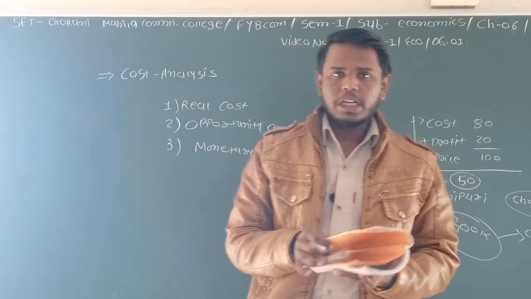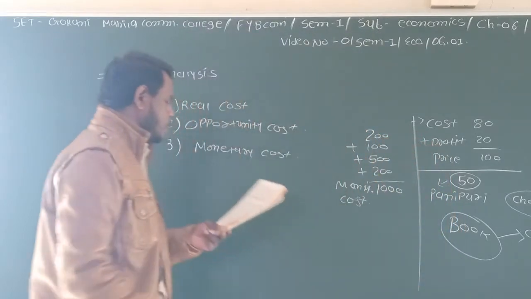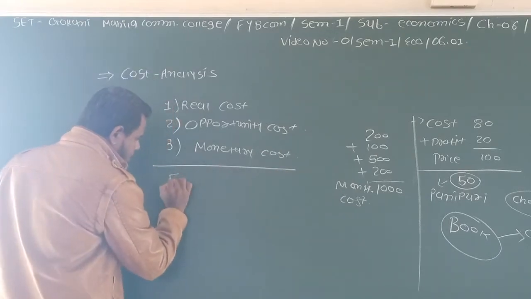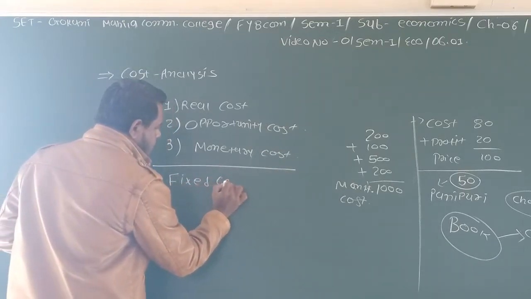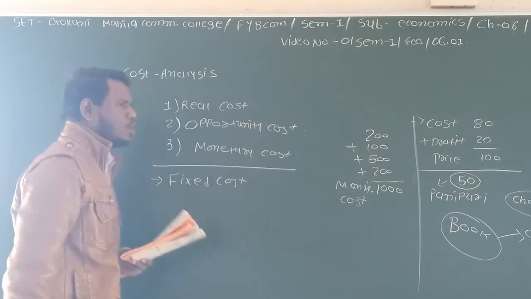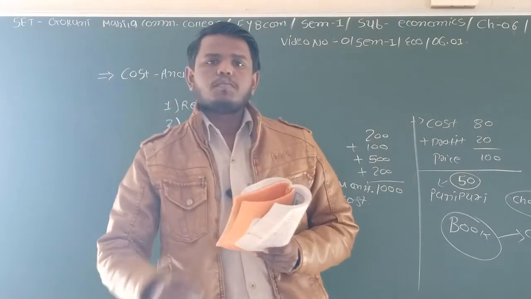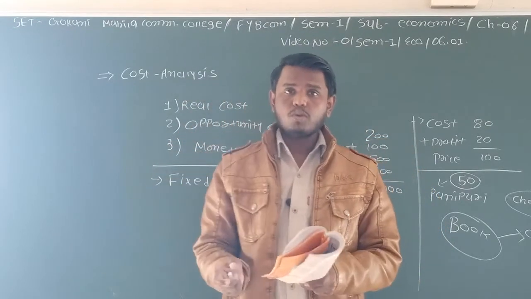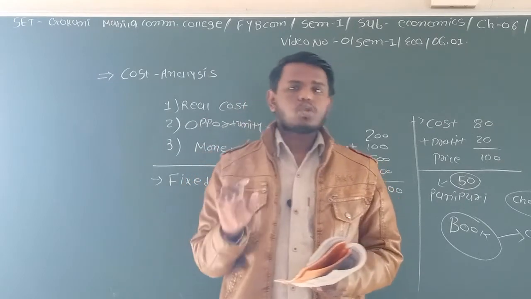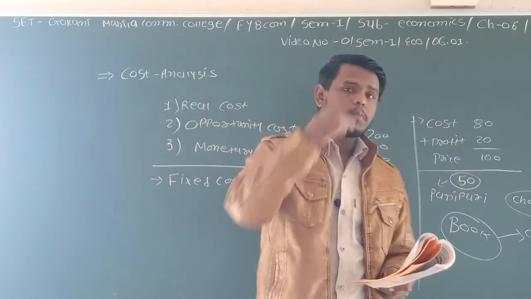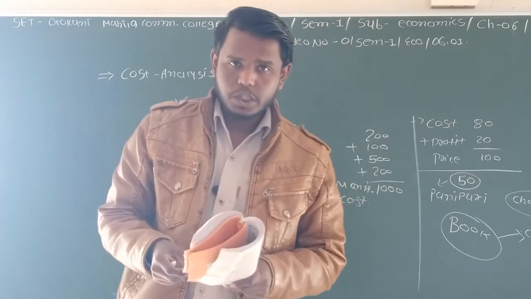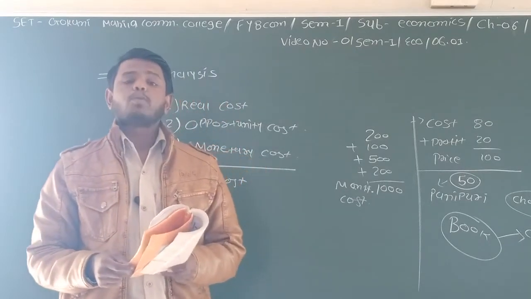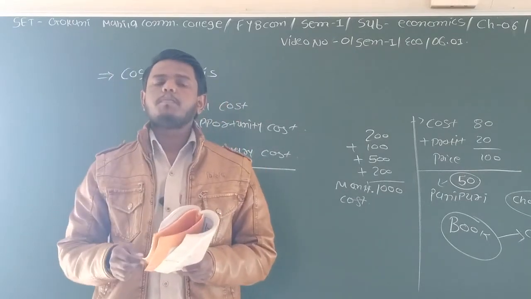On page number 129, that is fixed and variable cost. First of all, let's see what is fixed cost. Fixed cost means whether you make production or not, you have to incur expenses on those particular things. Say for example, in your business organization, you have to pay rent for your building.